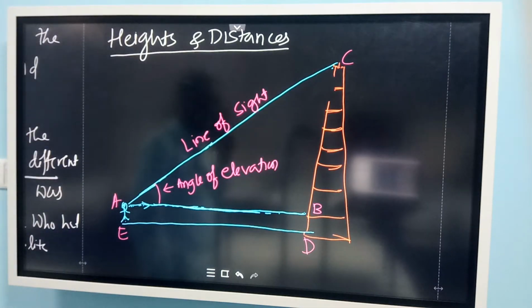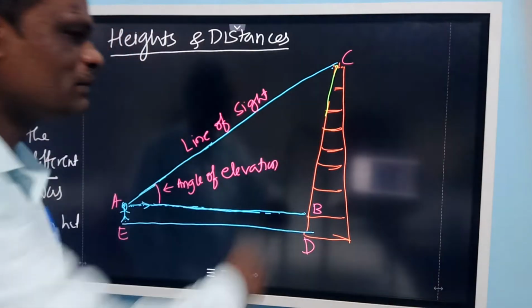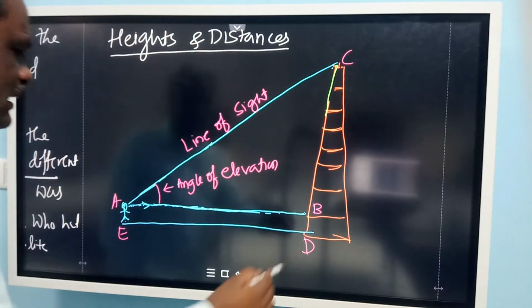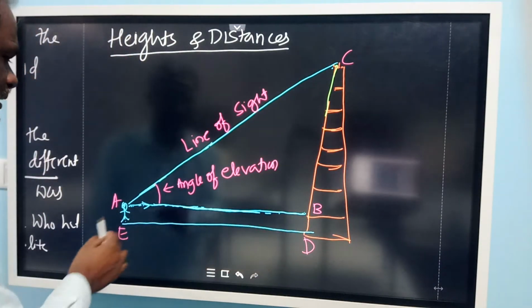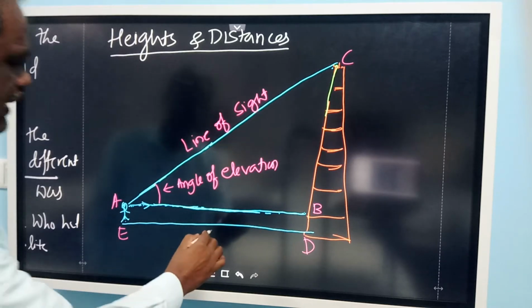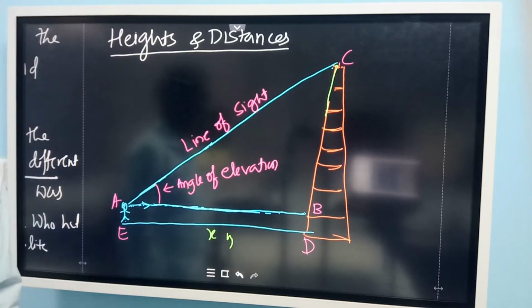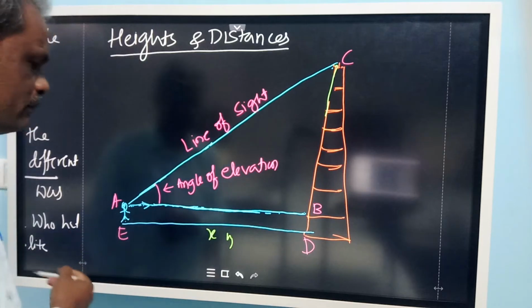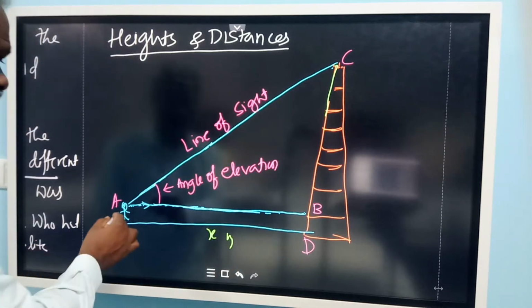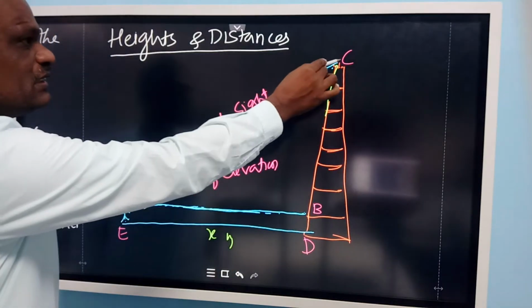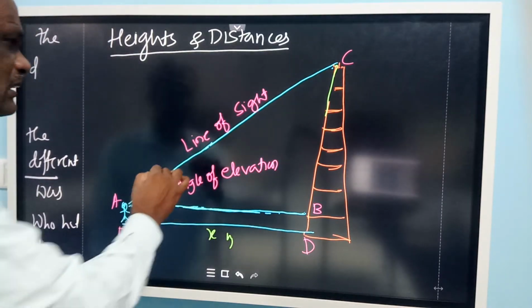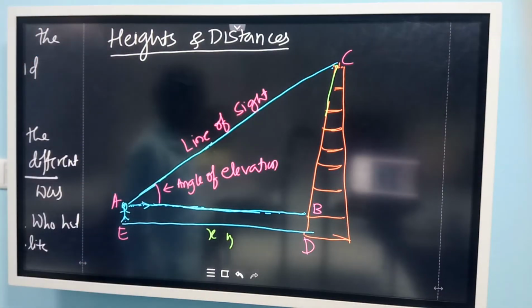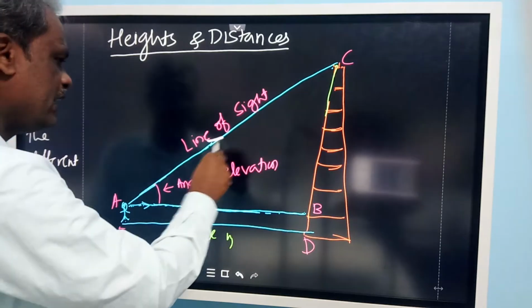Okay. So look at this. Suppose here is the Qutub Minar. Observe, this is the Qutub Minar. A student is standing at a distance, suppose x meters or some meters away from the foot of the tower or minar. So he is observing from the position A, and this is the top of the minar. This line of observation is called the line of sight. We call this the line of sight.